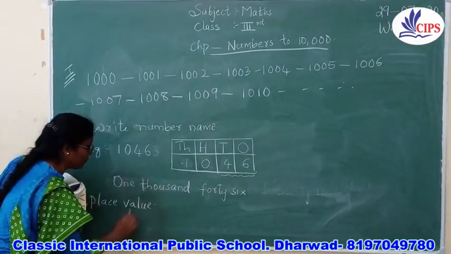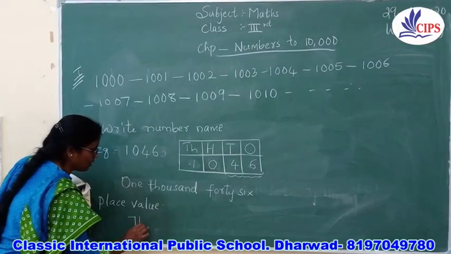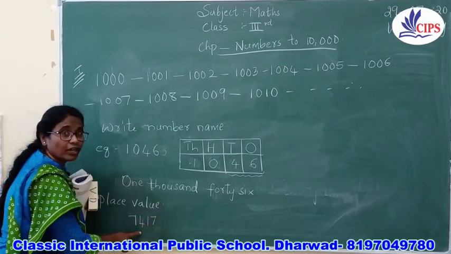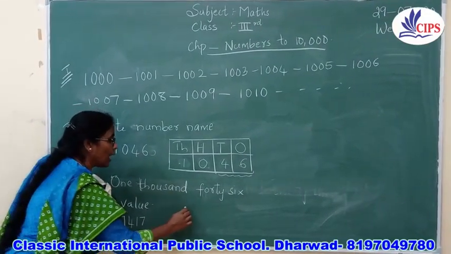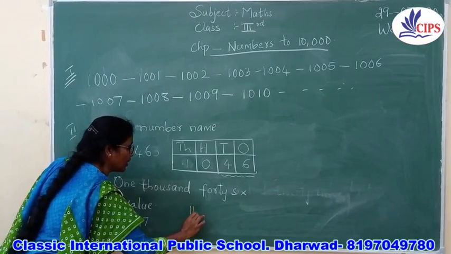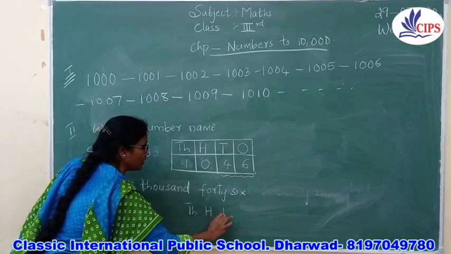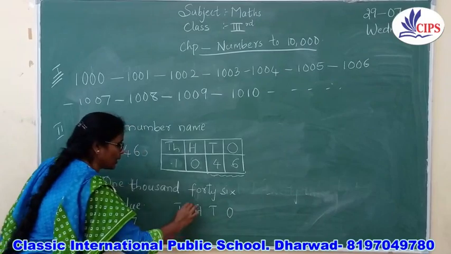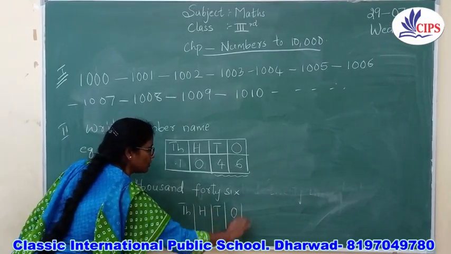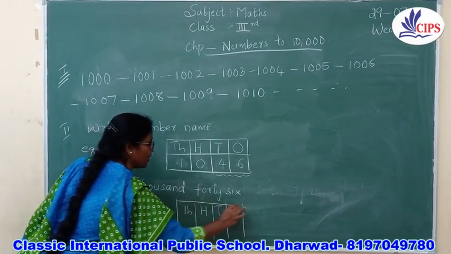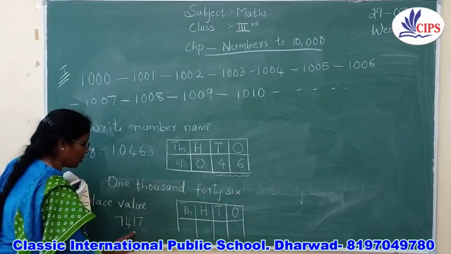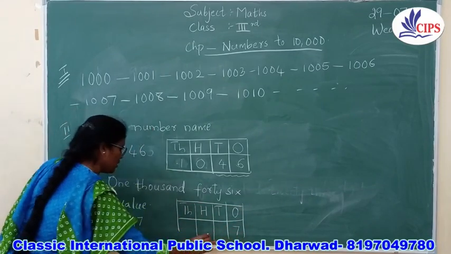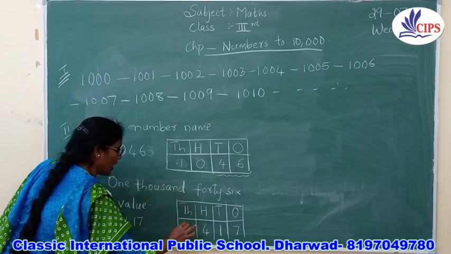So for example, I will take the number 7417. If we are going to take this number, again put the place value here. That is the thousands, the hundreds, the tens and the ones. You are going to put the columns. Never forget to put the place value and the columns, children. Now again we are going to write here 7, then 4, 1 and 7.